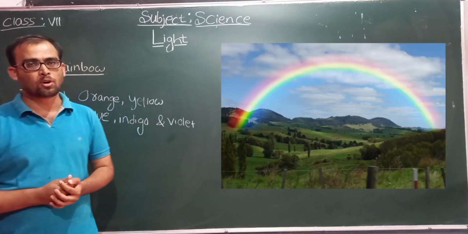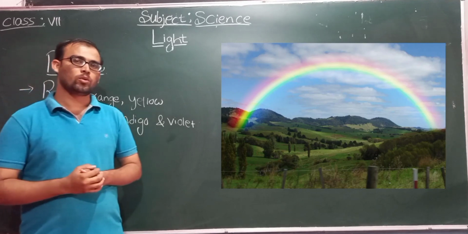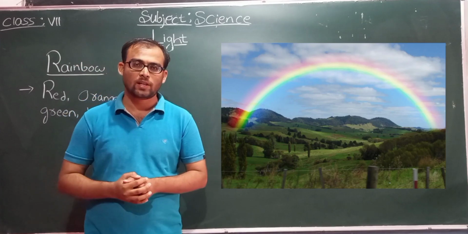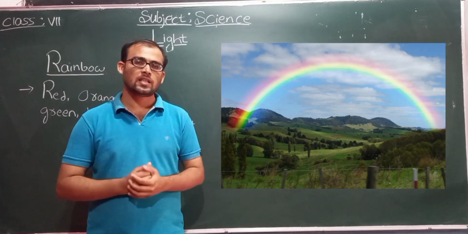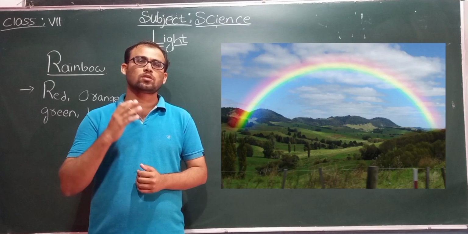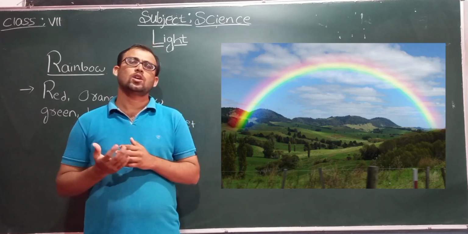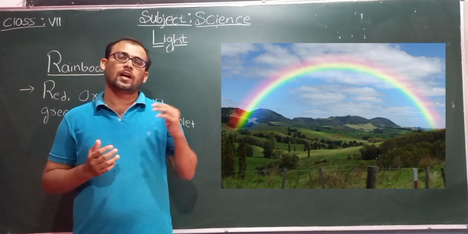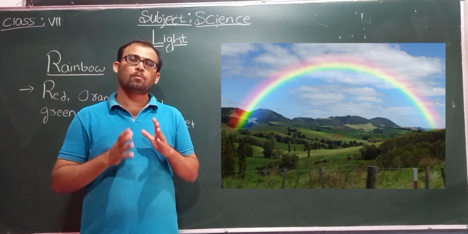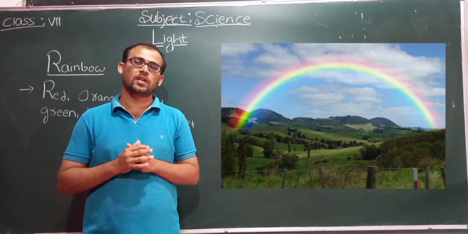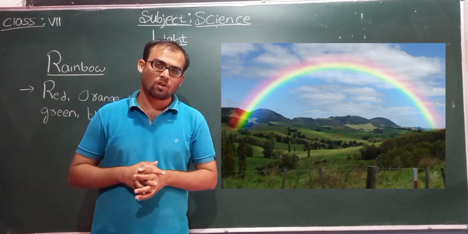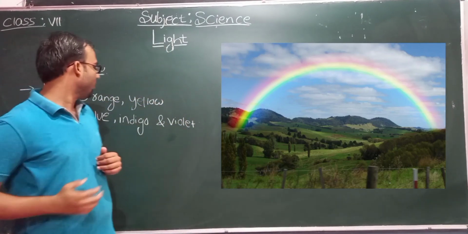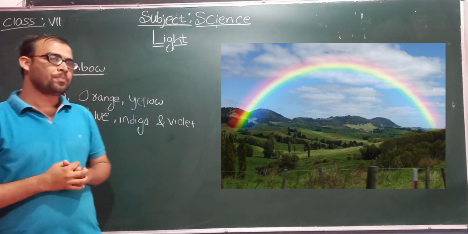Students, now let us discuss the rainbow. What is meant by rainbow? In a simple way, a rainbow is an arc of colors in the sky. The rainbow occurs whenever rainfall has stopped and there is sunlight. It always occurs opposite to the direction of the sun. A rainbow consists of many colors: red, orange, yellow, green, blue, indigo and violet.